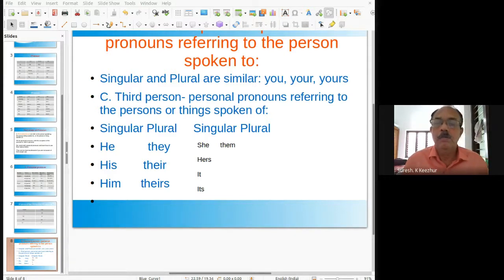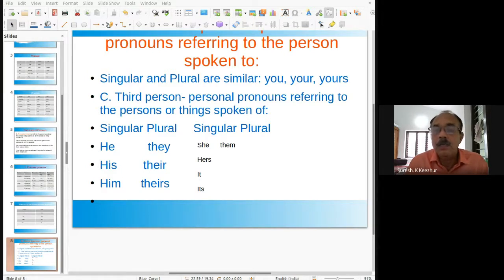Another gender classification is neuter gender. Computer: there is no gender in a computer, whether it is male or female, we can't say. Desk, neuter gender. Mirror, neuter gender. Bus, neuter gender.